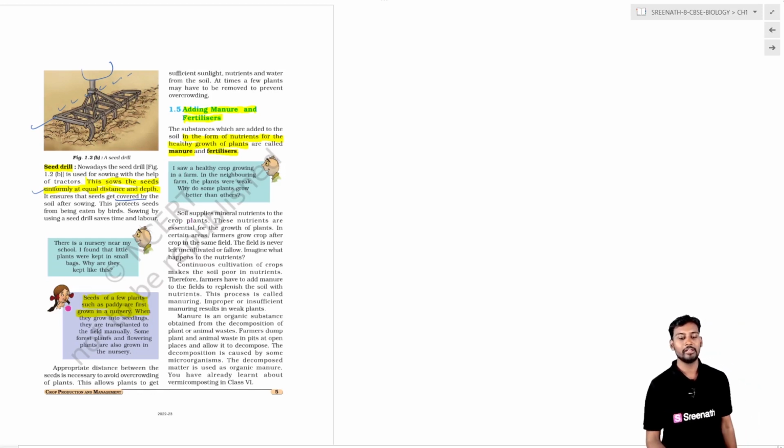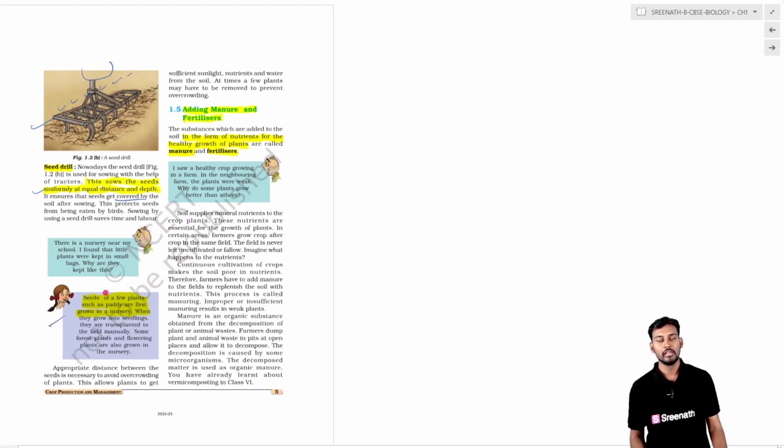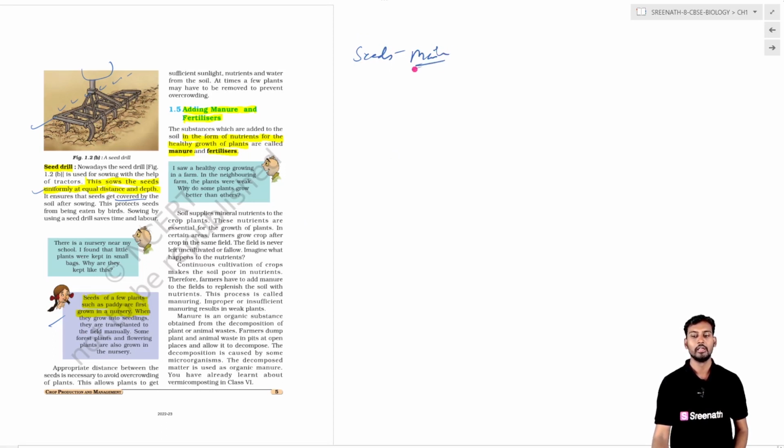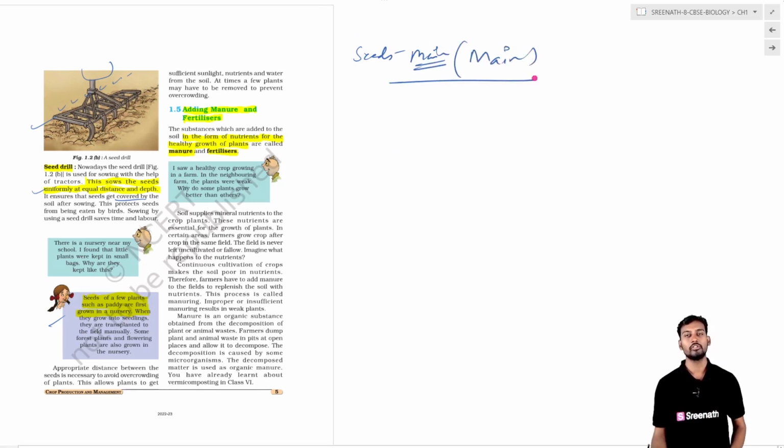And coming to the activity, some plants will require the use of seeds directly in the main field. But some crops need attention.